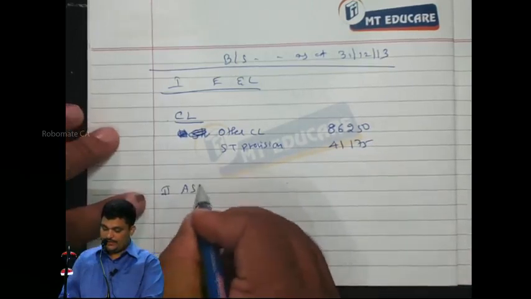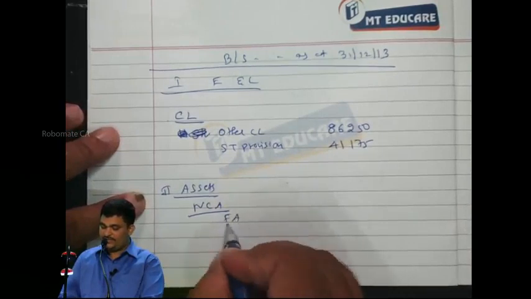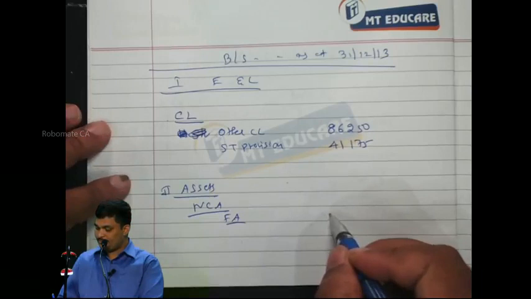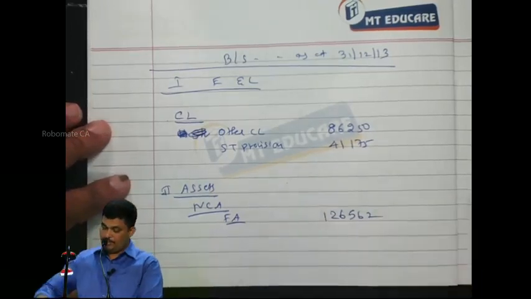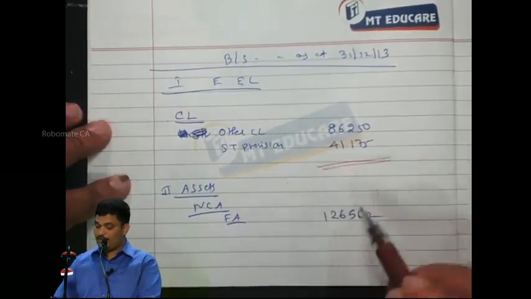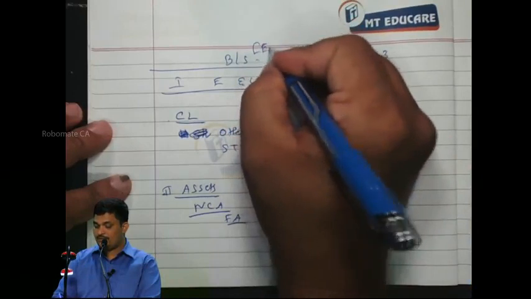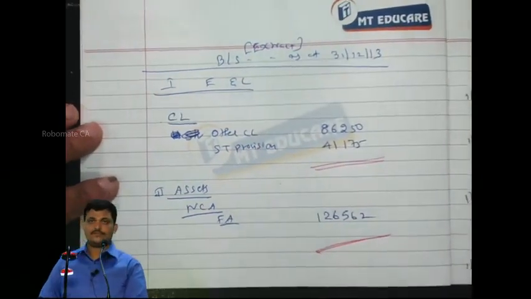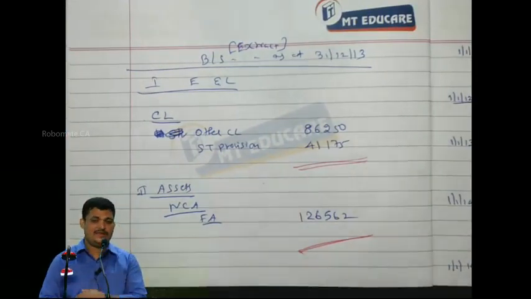Second part, assets. Non-current assets, fixed assets. Under that you will be showing how much? 1,26,562. See, the balance sheet will not tally, it is only an extract. This is a balance sheet extract, relating to this, showing what all will come in the assets and liabilities. Are you following this?